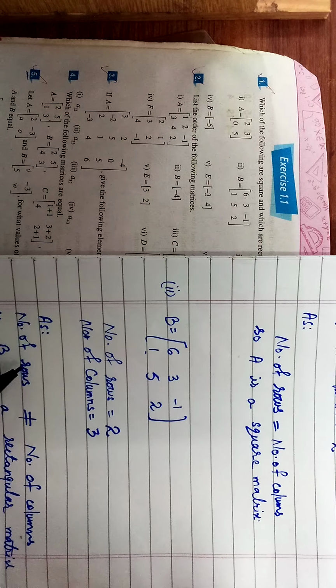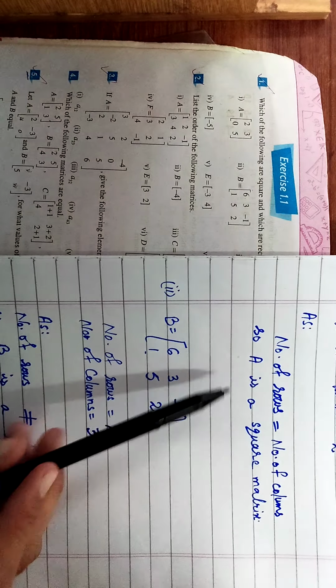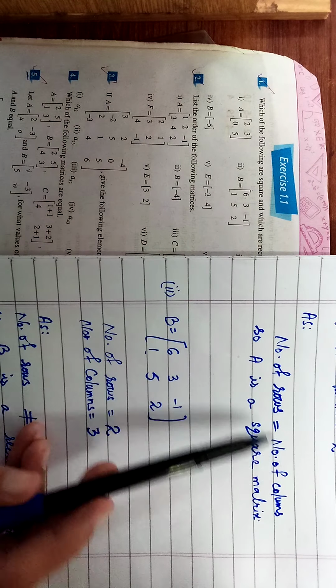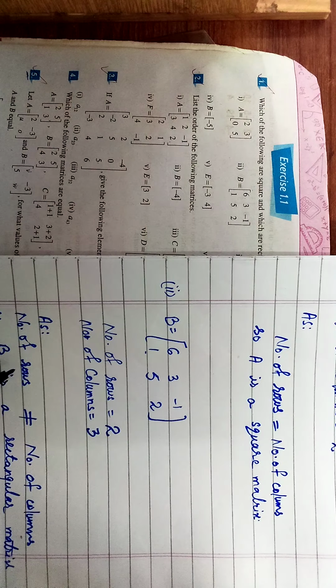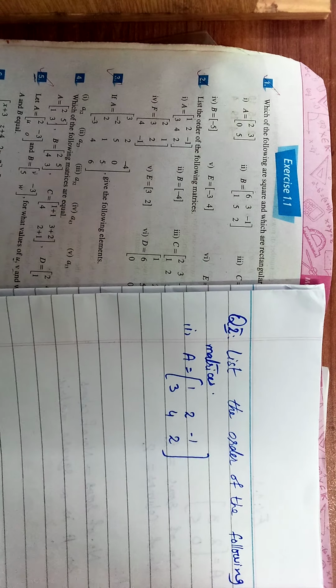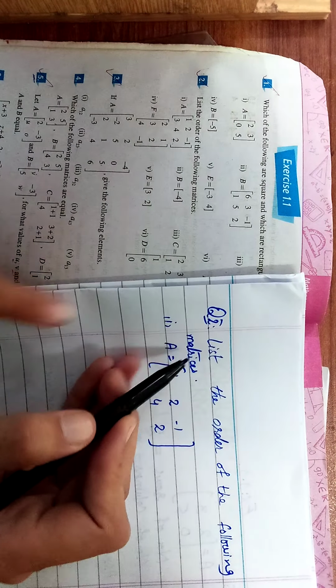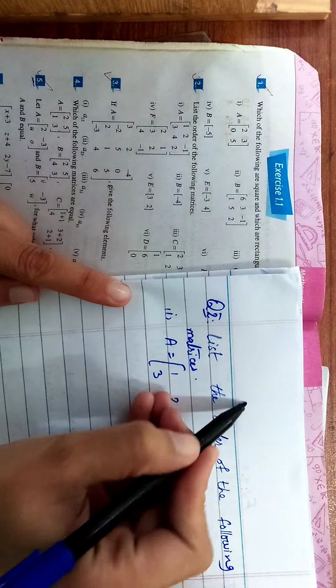The matrix in which number of rows and number of columns are equal is called a square matrix, and the matrix in which number of rows are not equal to number of columns will be called the rectangular matrix. The next one is question number 2. List the order of the following matrices.